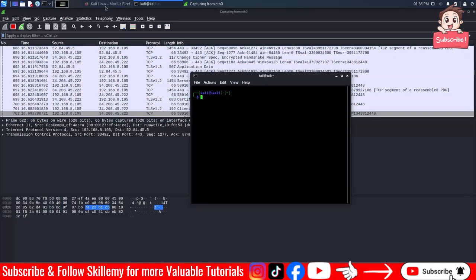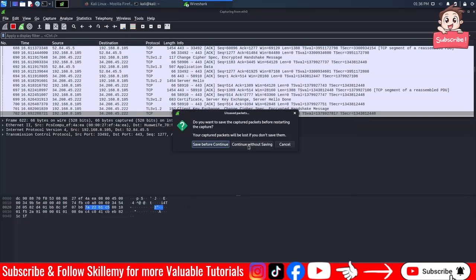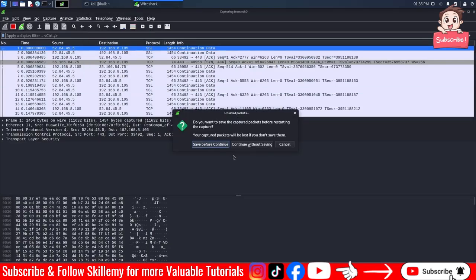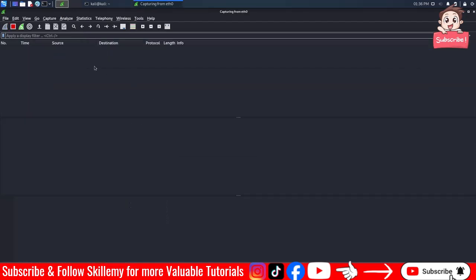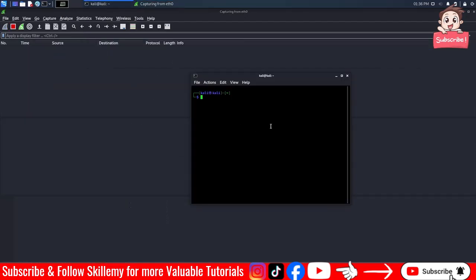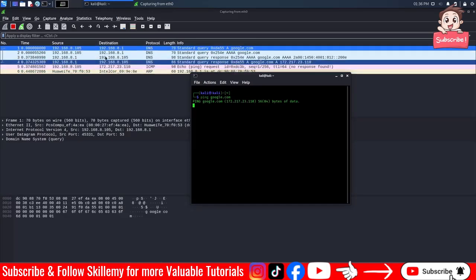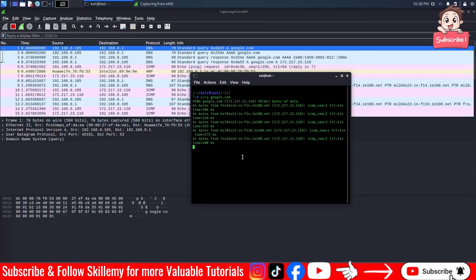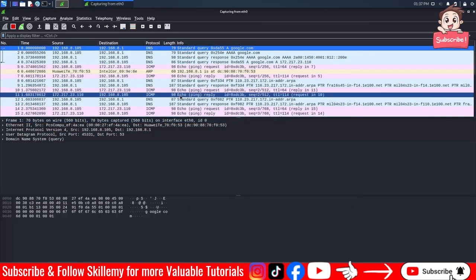Okay. Now again, let's open the machine here. Actually, I want to quit from the browser. Let's restart the capturing. You can see there is nothing here. If I type ping google.com, you can see that we have a lot of traffic going on. Okay, so Control C to quit from this.